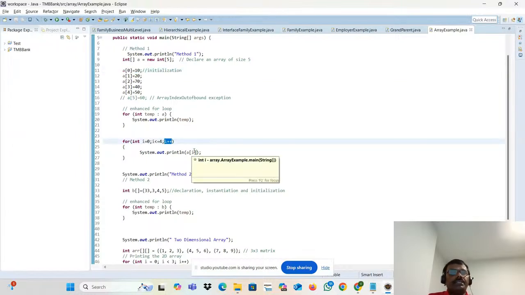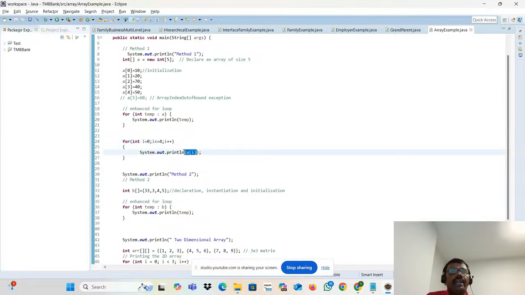Condition I plus plus. I was initially 0, right now it is 1. 1 less than 4. Condition is true. It will go there. A of 1. A of 1 means 20 will be printed. Then again I will be incremented. Then looping will happen continuously.